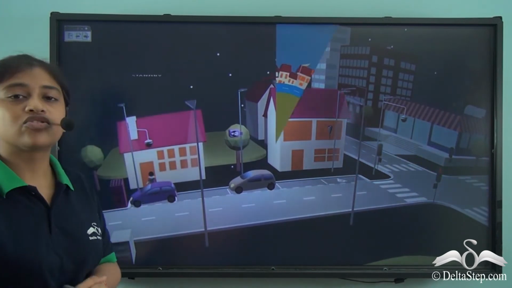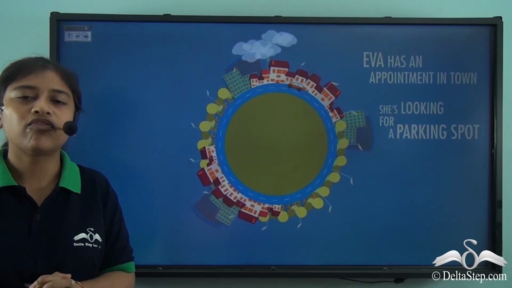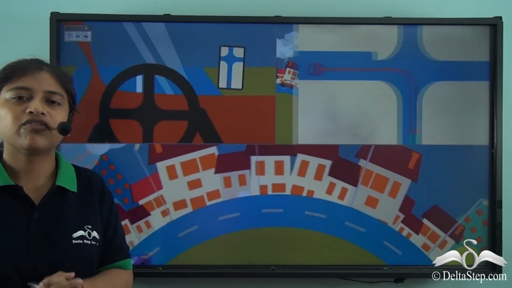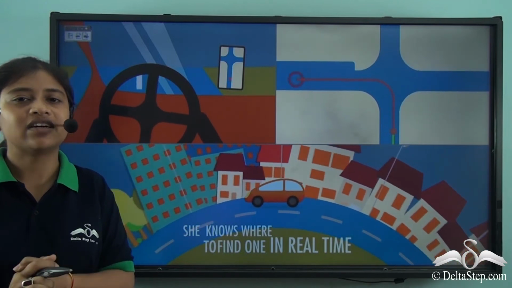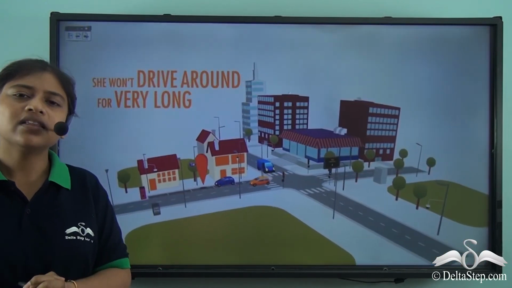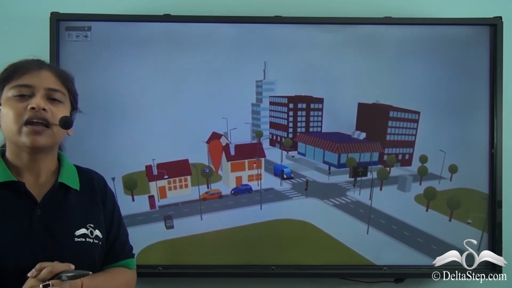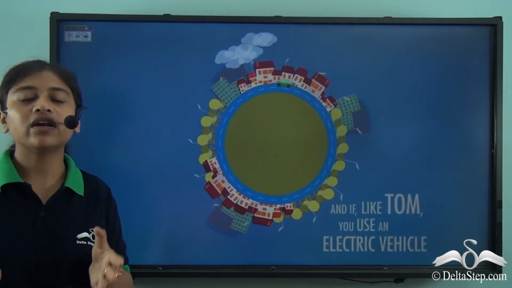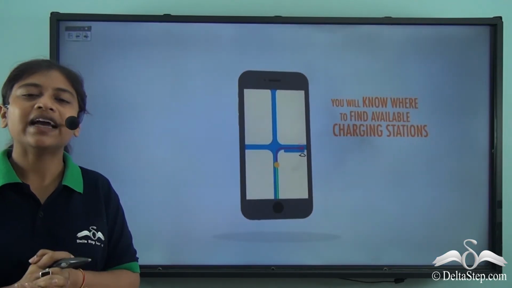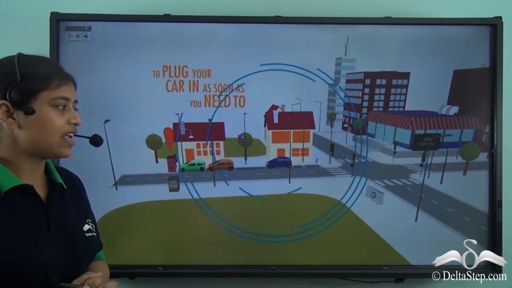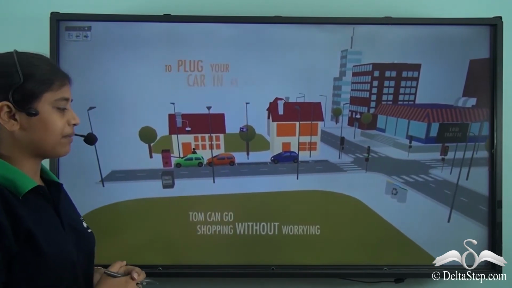Now Eva wants to go out for an appointment. Now she doesn't have to look for a parking spot for hours. She can easily do that and she can save her time. Now on the other hand, say like Tom is using an electric car. Now he doesn't have to look for a charging station here and there. He can simply find one and charge his car. Just like that, there are many other facilities present in a smart city.